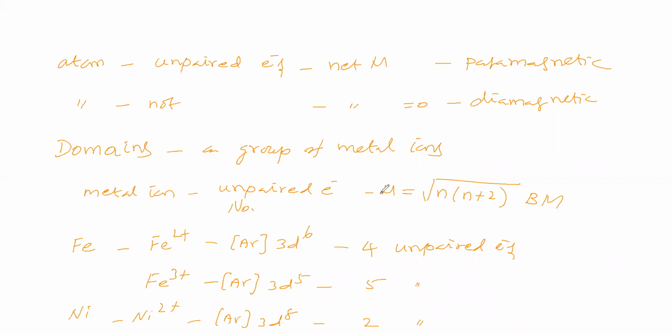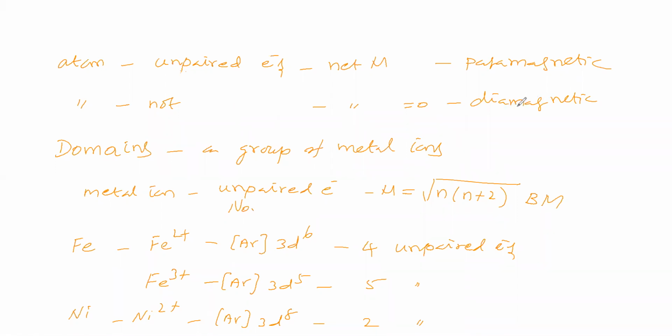So a metal ion will have a magnetic moment if it has unpaired electrons. Now a group of metal ions is called a domain. Why have we taken domains? In order to explain some more types of magnetism. If you want paramagnetism, you just see unpaired electrons. If unpaired electrons are there, then we can say paramagnetic. If unpaired electrons are not there, then we can say diamagnetic.